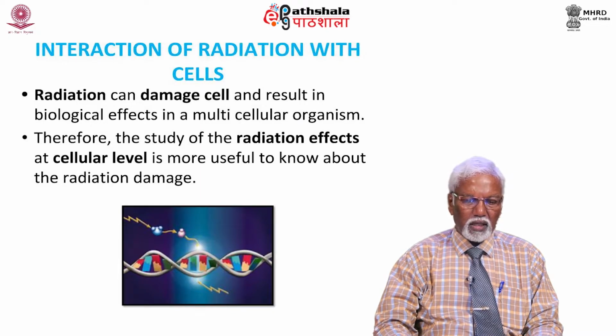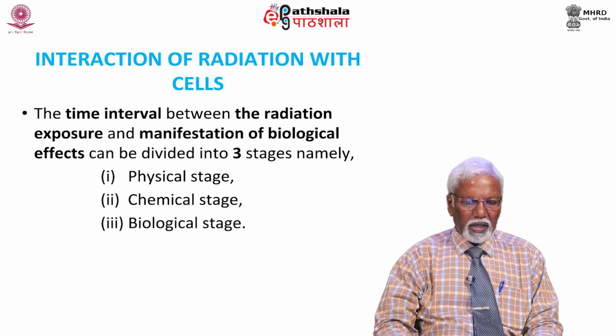Radiation can damage cells and result in biological effects in a multicellular organism. Therefore, the study of radiation effect at the cellular level is more useful to know about the radiation damage. You can see the figure in which the DNA double helical strand and how the radiation interaction takes place. The time interval between the radiation exposure and the manifestation of biological effects can be divided into three stages, namely physical stage, chemical stage, biological stage.